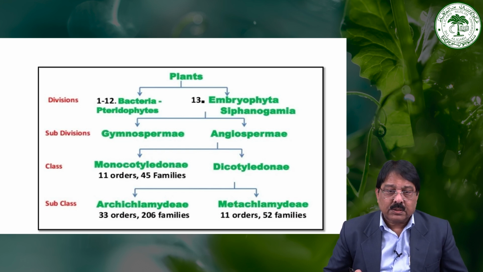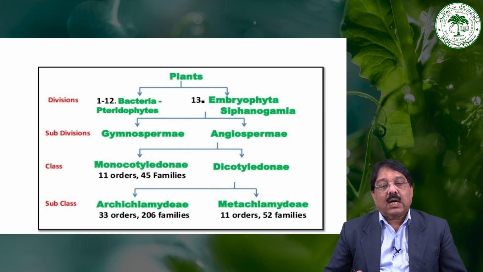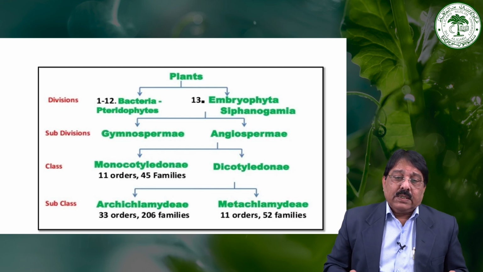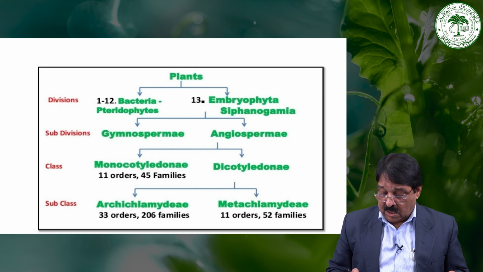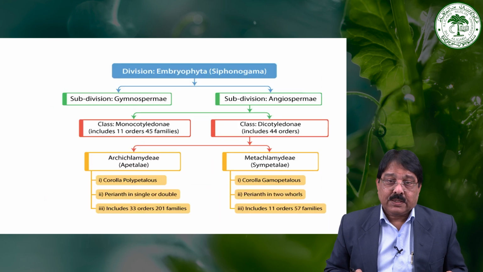Then the dicot is divided into two subclasses, that is the Archichlamydeae and Metachlamydeae. Archichlamydeae, you can say, is the polypetalous, and Metachlamydeae is the gamopetalous. So the monocotyledons have 11 orders and 45 families, while the Archichlamydeae have 33 orders and 206 families, while the Metachlamydeae have 11 orders and 52 families.